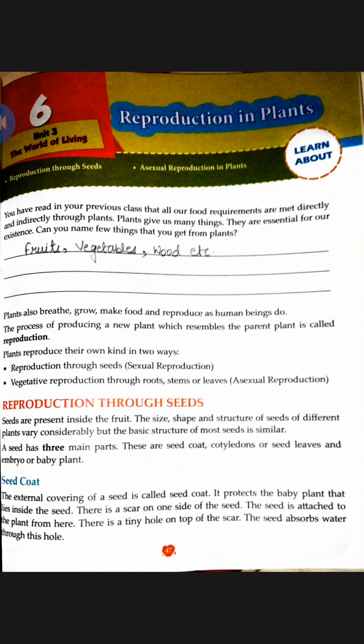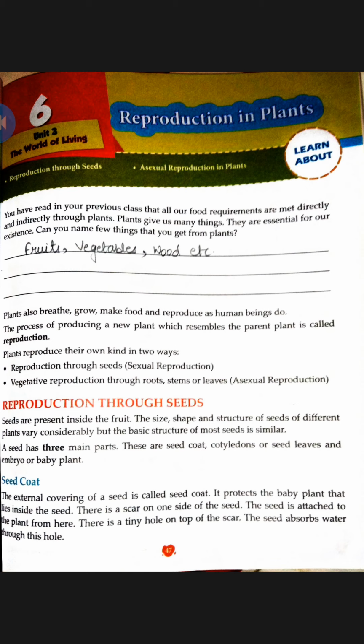It is the baby plant that will turn into a seedling or a young plant. The baby plant will grow and will develop into a young plant. It has two parts. First one is baby shoot, which is also called plumule. Second one is baby root, which is also called radicle.